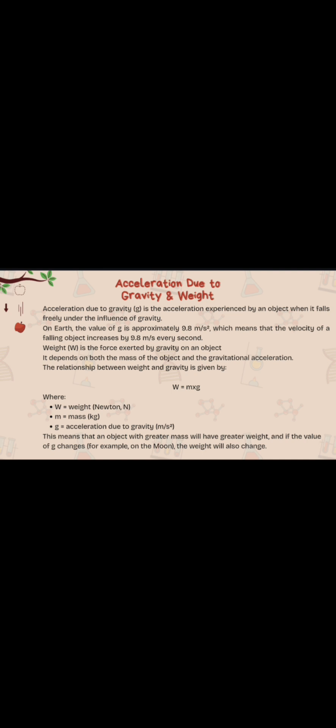On Earth, the value of g is approximately 9.8 meters per second squared, which means that the velocity of a falling object increases by 9.8 meters per second every second.